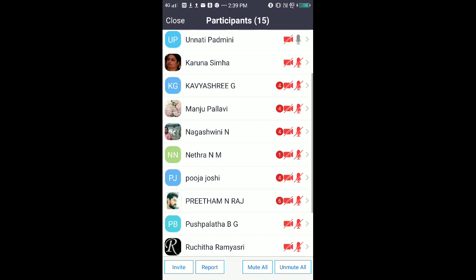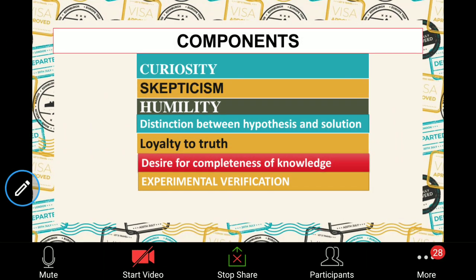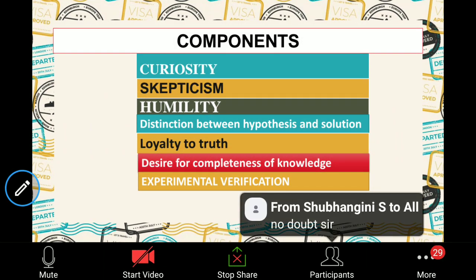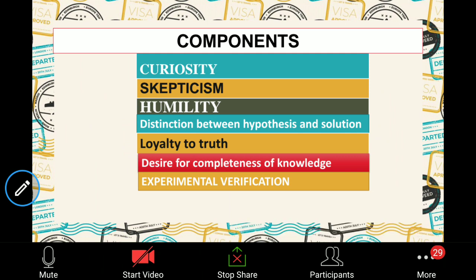If there is no doubt, I can proceed. There are many components; I have just listed the main seven components here. I'm asking if there are any doubts in any of these components displayed here. So we'll move to the next content.